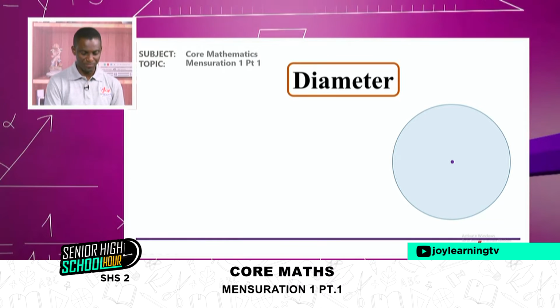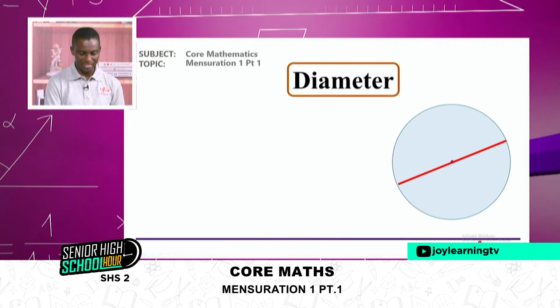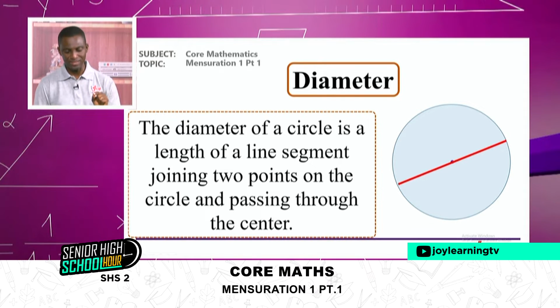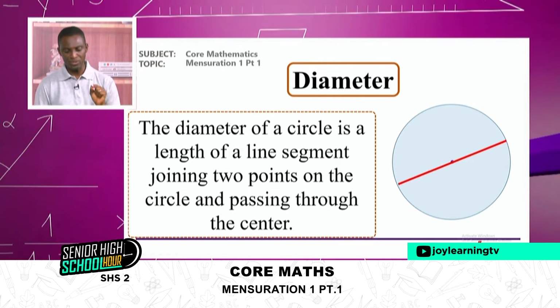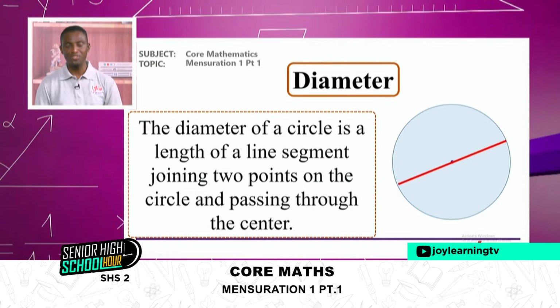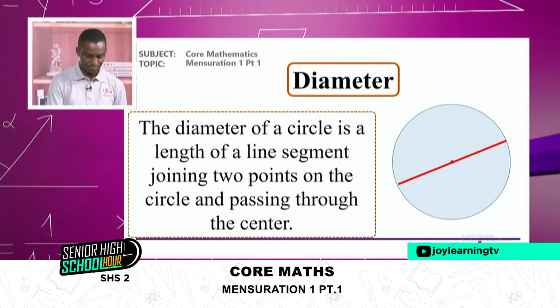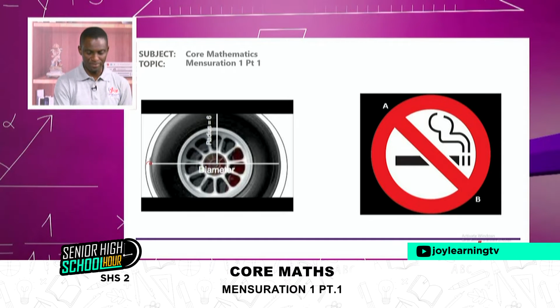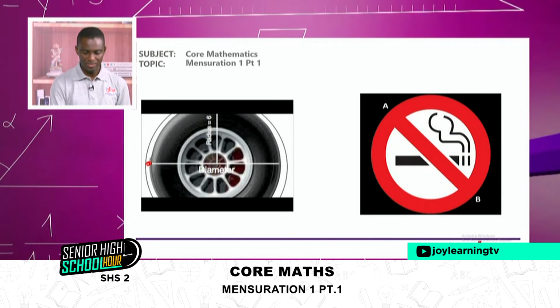So what is diameter? By simple definition, it is the length of a line segment joining 2 points on the circle and passing through the center. All right, so we can see diameter here from the point of this tie to the point here.